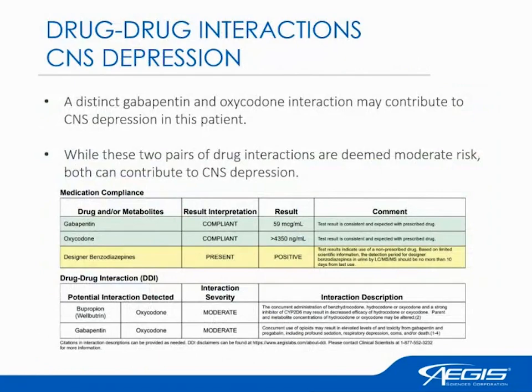So first, with gabapentin and oxycodone, kind of like I mentioned a couple slides back, gabapentin and oxycodone can lead to these compounded CNS depressant effects, especially when patients are co-ingesting, taking both at the same time. This is a moderate risk, but it's still a risk overall for these CNS depression effects because they still affect the neurotransmitters, may cause an increase in GABA, and may lead to an overdose, decreased breathing, and potentially mortality along the line. So it's important for prescribers to be aware of what our patients are taking.